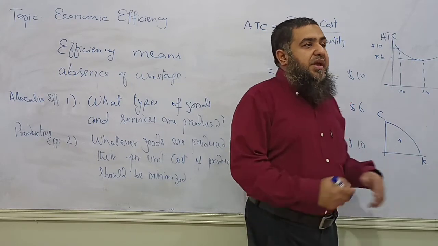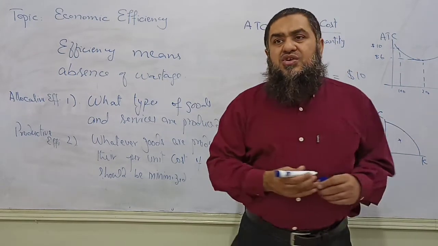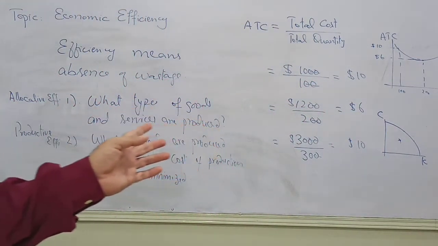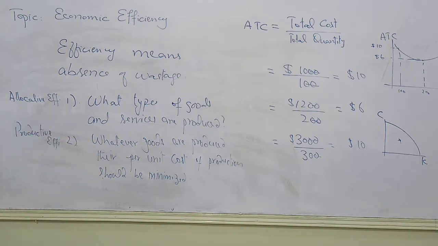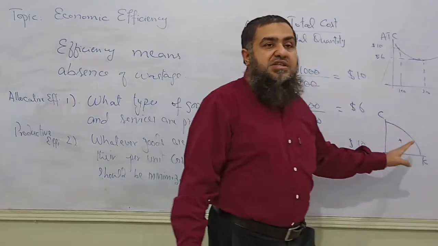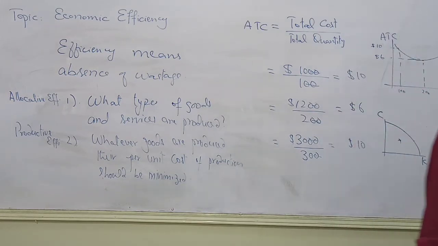When the economy produces along the PPC, what is happening? Do you think there is any wastage of resources along the PPC? We find full employment of resources, so nothing is wasted. So any point along the PPC shows the productive efficiency of an economy.